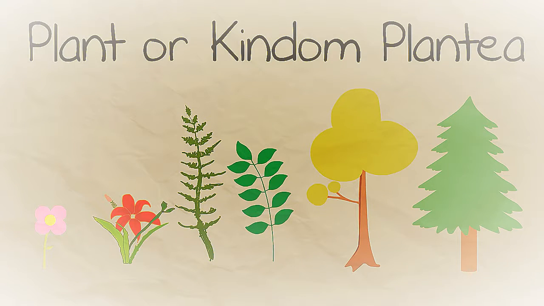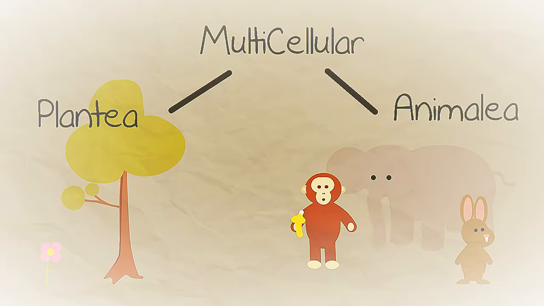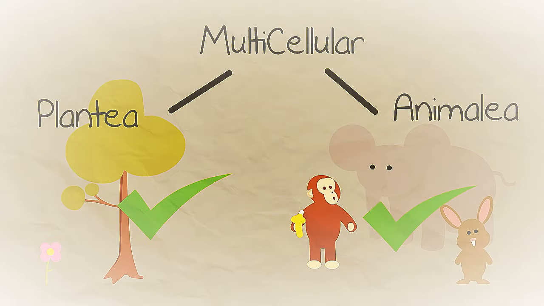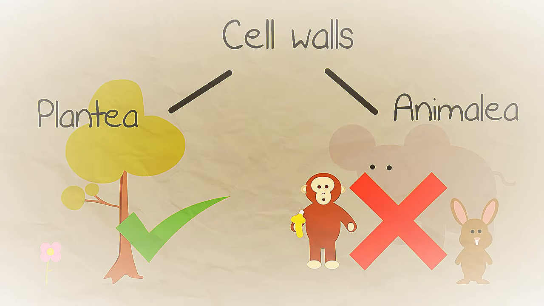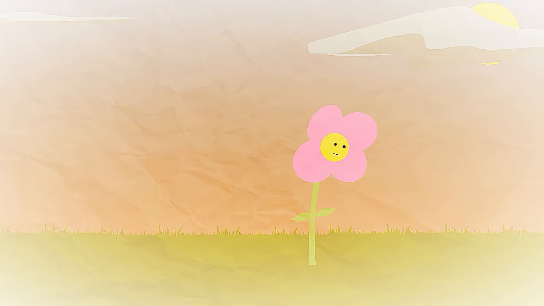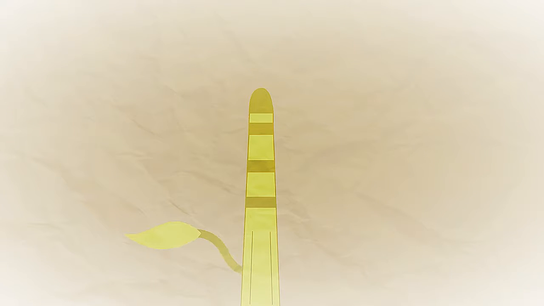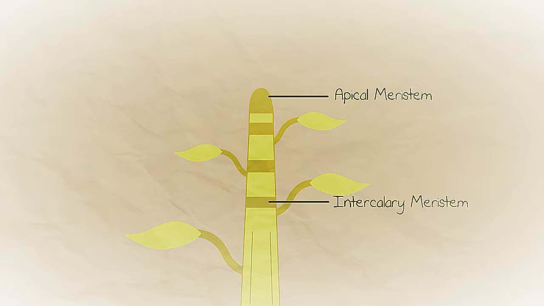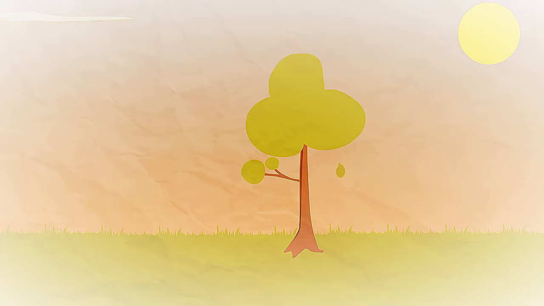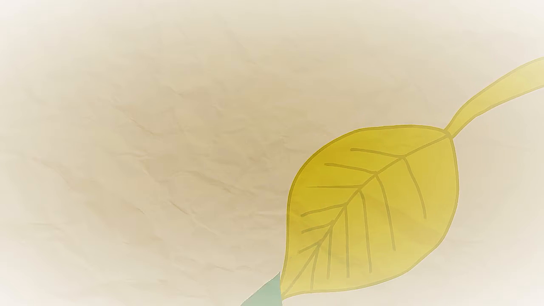Plants are kingdom Plantae. They are eukaryotic and multicellular like animals. Unlike animals, they do have cell walls with cellulose in. They are autotrophic, which means they use photosynthesis to make their own energy from sunlight. Their growth is restricted to meristems, which are layers of dividing cells. They are non-motile, and they have a leaf gas exchange system and are waterproofed.